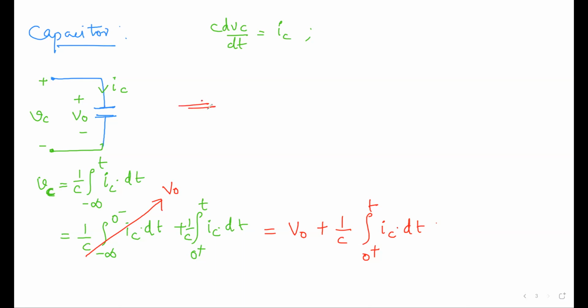So how do you represent it after t equals 0? This will be the circuit. You have to represent it with a voltage source, positive and negative V naught, and there will be a capacitor. This initial charge on the capacitor, we have divided into two parts and kept as a separate source. And this capacitor does not have an initial charge. So we have already taken it out and kept it compensated. So this is VC, plus minus, V naught, and C.